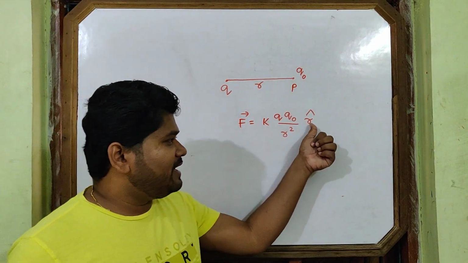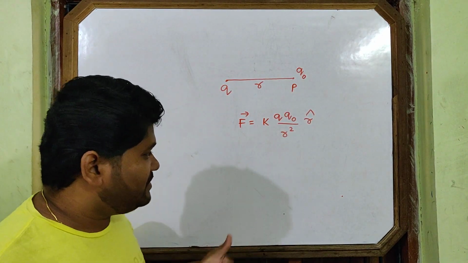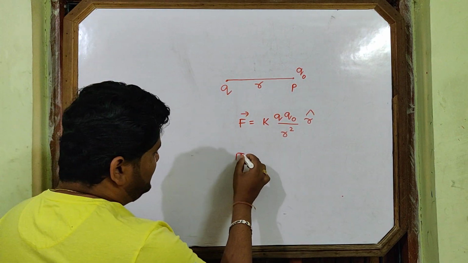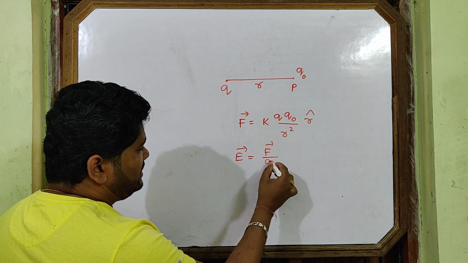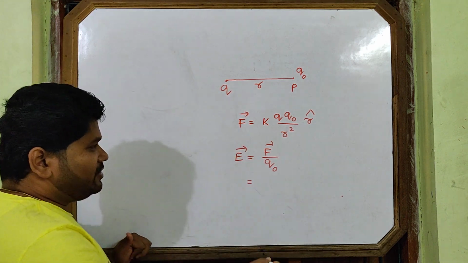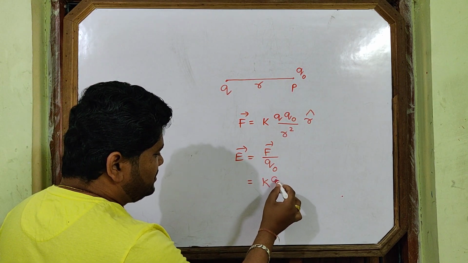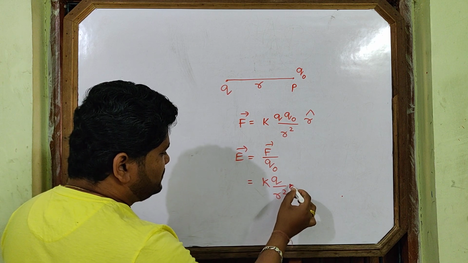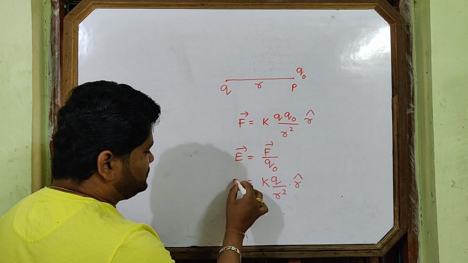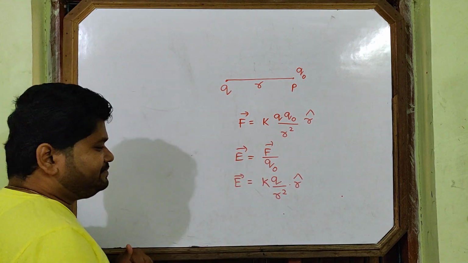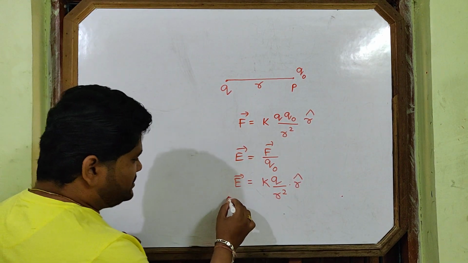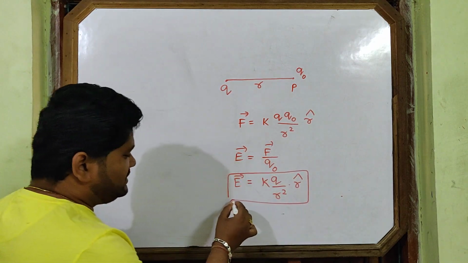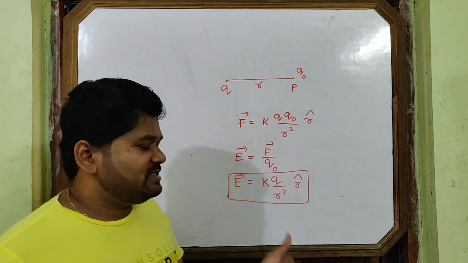I am writing in vector form, using the direction here also. Then the intensity formula: E vector is equal to F vector by q naught. q naught cancels, and it comes k Q by r square into r cap. So this is the formula of intensity due to a point charge.